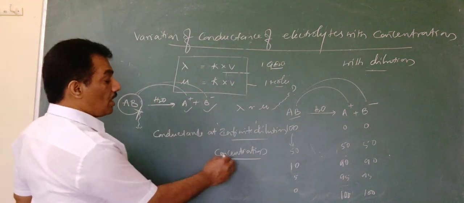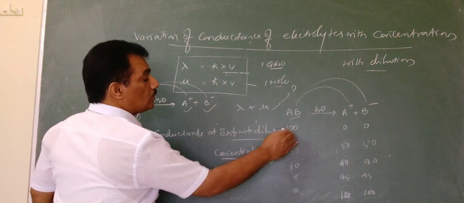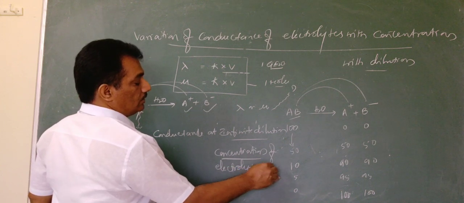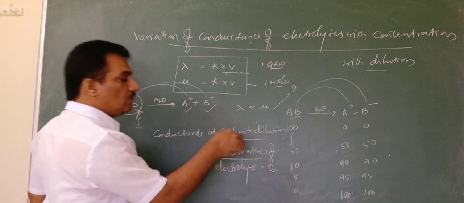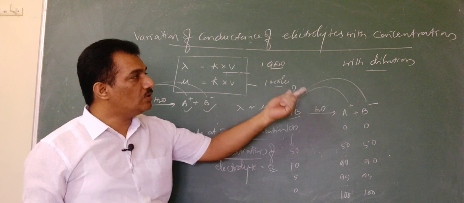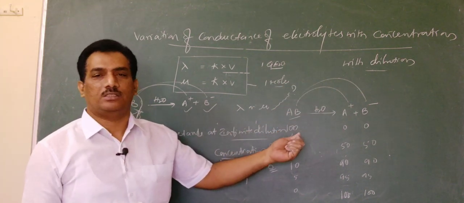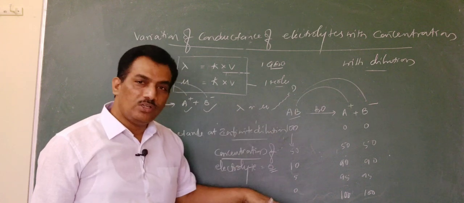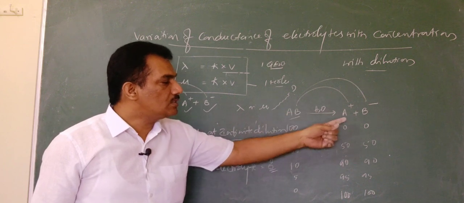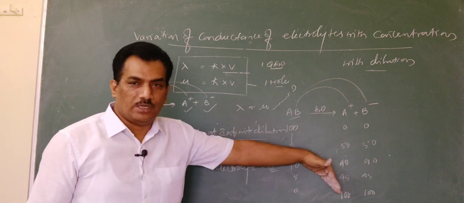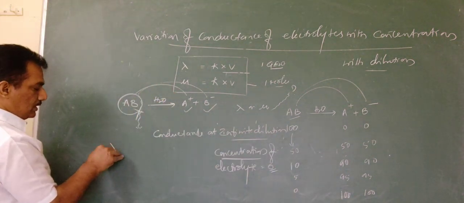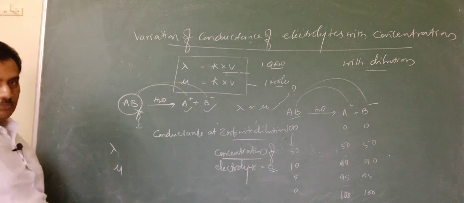At infinite dilution, the concentration of electrolyte is 0. This is the reason why I always ask you to note that the concentration term used here is quite different from the liquid solution concentration. Here the electrolyte is present in the solution, but its concentration is taken as 0 when its particles, that is ions, are produced completely. Clear?